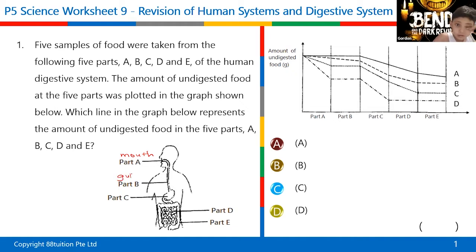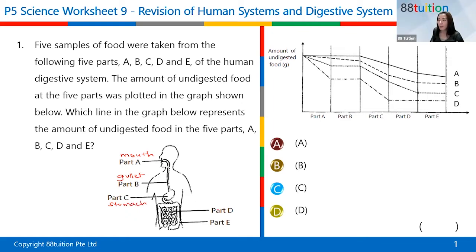What is this? You said gullet, right? What else? What's this? Stomach. Small intestine. Okay, short form, but you know that this is not spelled this way. And then lastly, large intestine. Okay, so we know these parts, right?